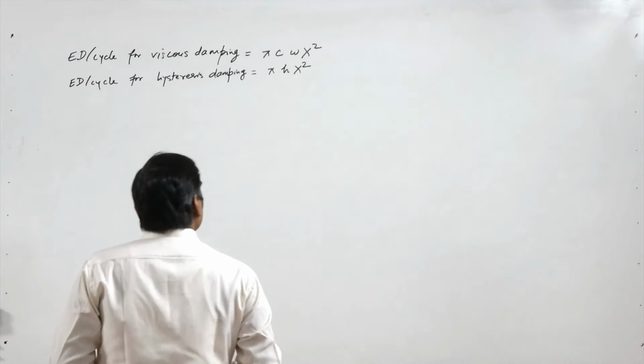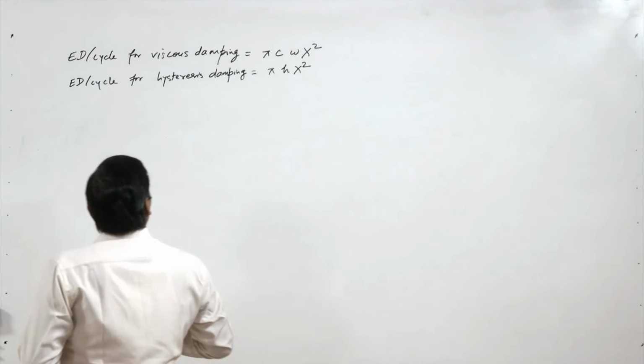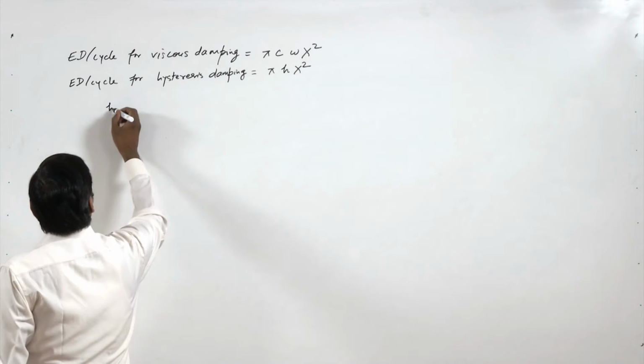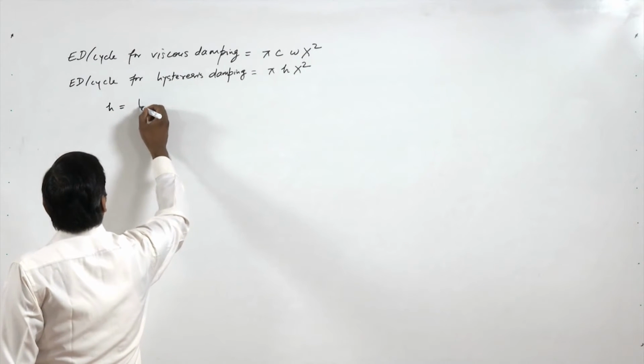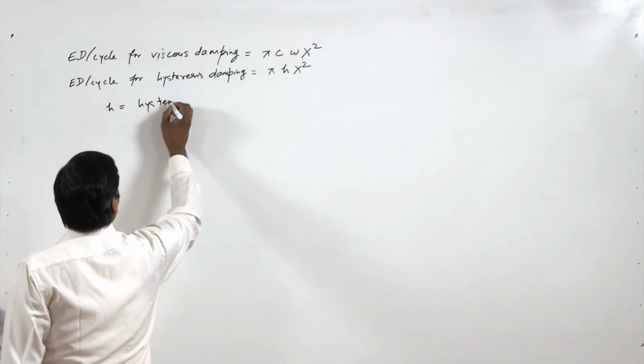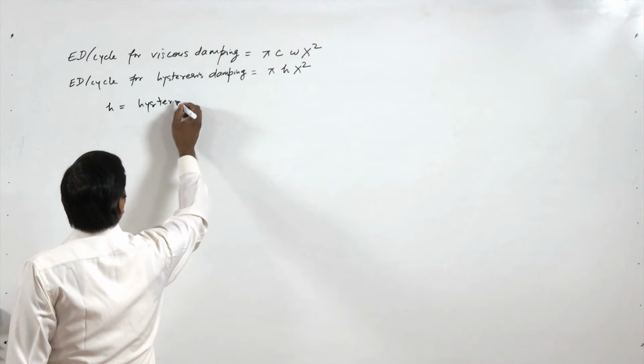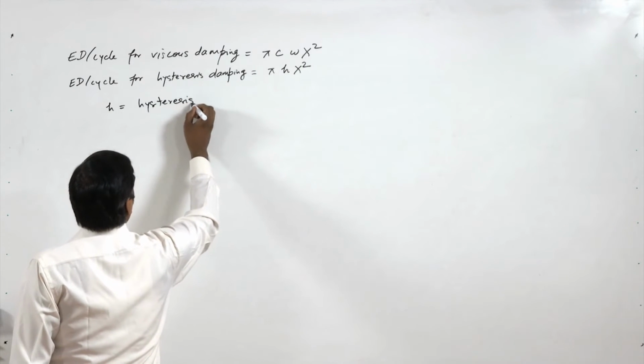Here, h is the hysteresis damping constant.